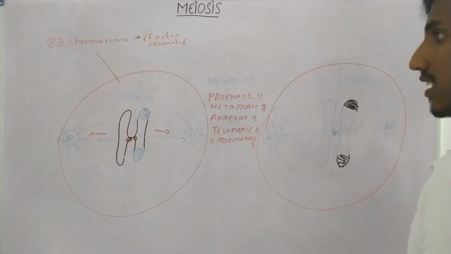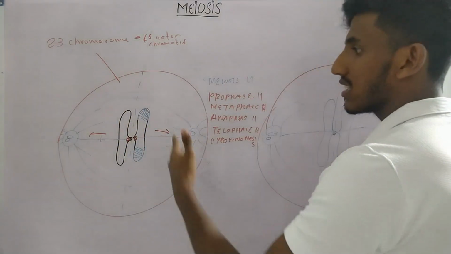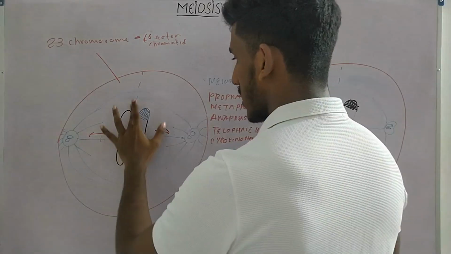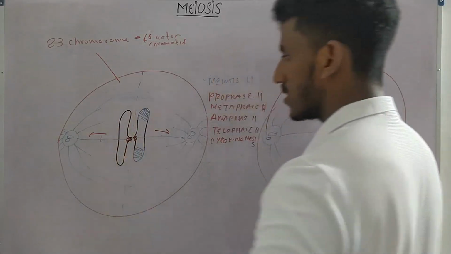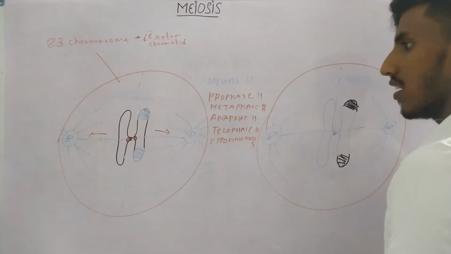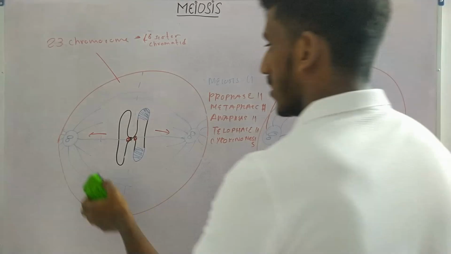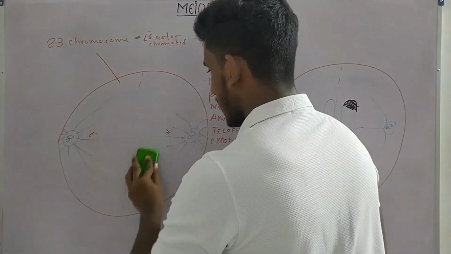Now what happens at the end of metaphase 2, these cohesin molecules are cut using a certain enzyme. When these cohesin molecules are cut using a certain enzyme, then what? The sister chromatids can move away from each other. When they move away from each other, they are going to look like this.